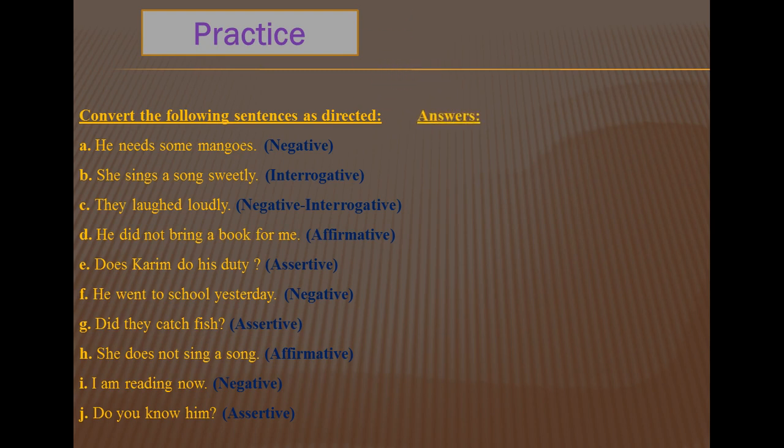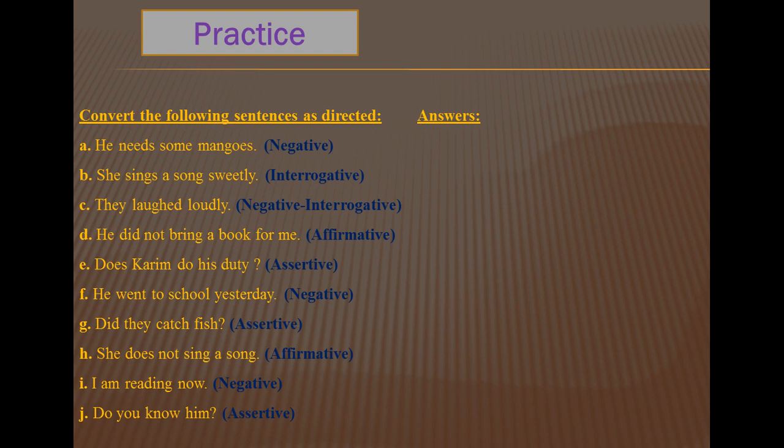Answer. The first one was asked to do in negative. So what is negative? Look very carefully. In question number A, we have no auxiliary verb, so the sentence is in indefinite form. Another thing, in which tense? It is in present tense, because after the subject we get s or es with the main verb: needs.